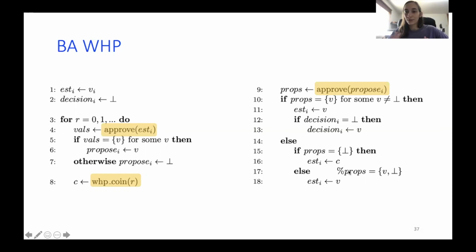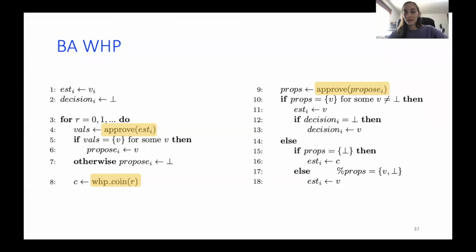So this is the worst case we can imagine, but since the coin has a constant success rate, we have a constant probability that they all continue on to the next round with the same estimation. And in this case, we're pretty much done. The other case, which is easier, is if they all fall here, so they only have bottom, and they all use the coin.